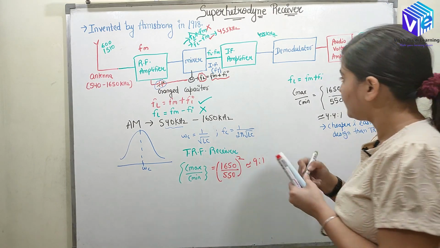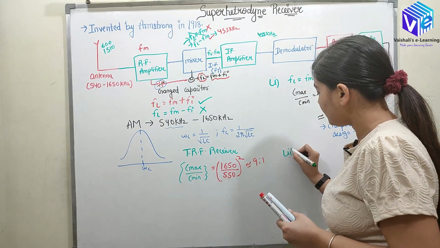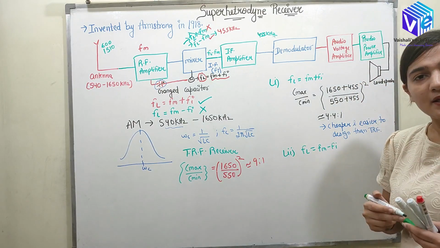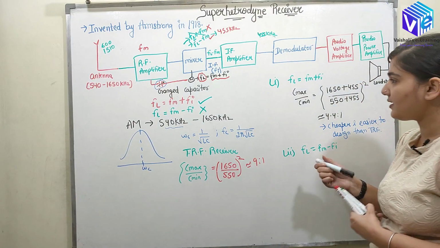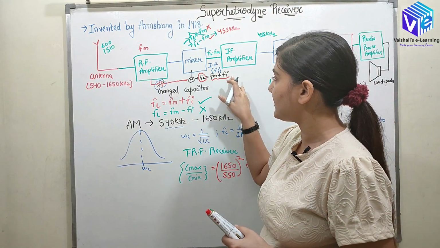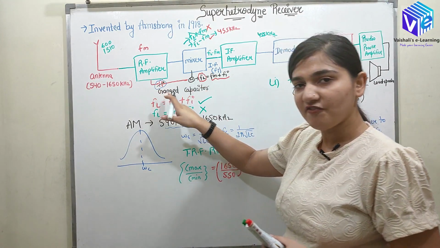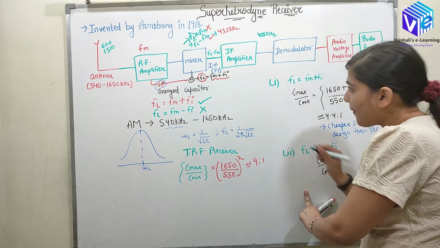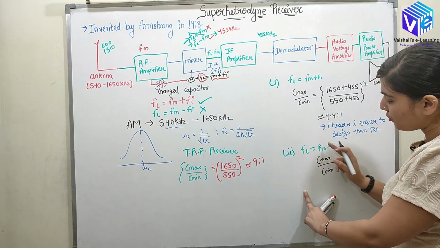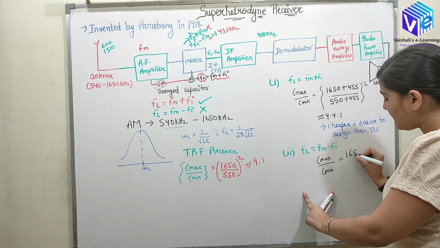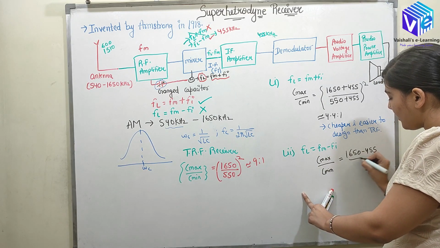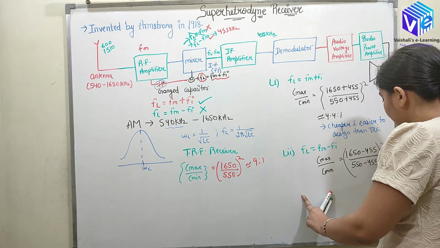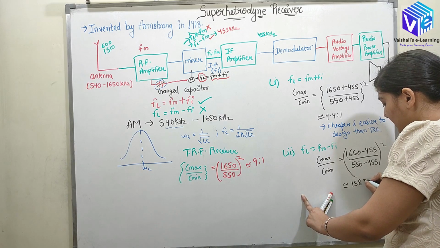Now take the second case, when FL is equal to FM minus FI. Here also it is tuned with the help of the gang capacitor, so the Cmax upon Cmin value will depend upon FM minus FI. So 1650 minus 455 upon 550 minus 455, squared. It nearly comes around 158:1.